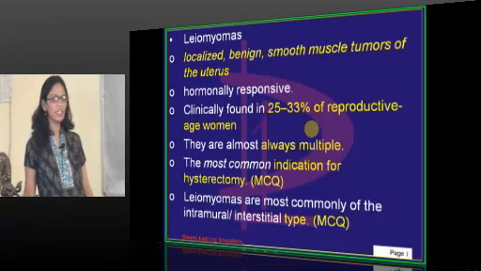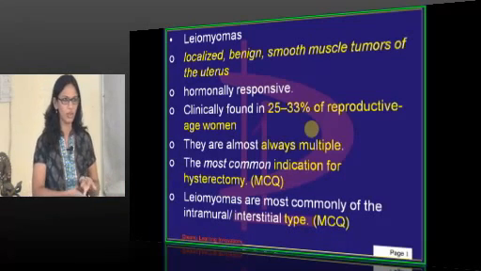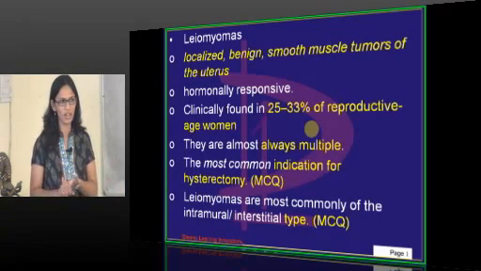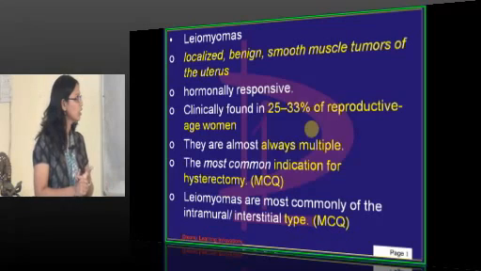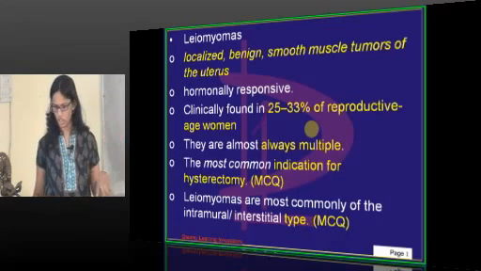The most common indication of hysterectomy is the fibroids, because they are the most common complaint. They are the most common benign tumor. Obviously, the most common benign tumor will lead to the most common indication for hysterectomy. These are most commonly intramural, which is also called the interstitial type.